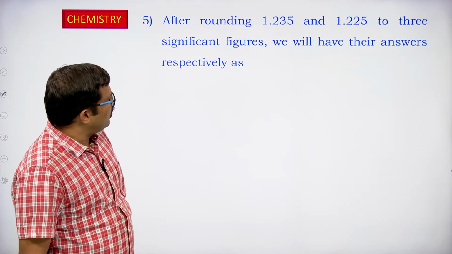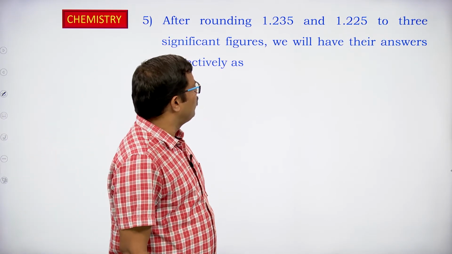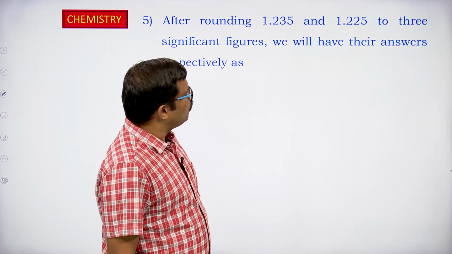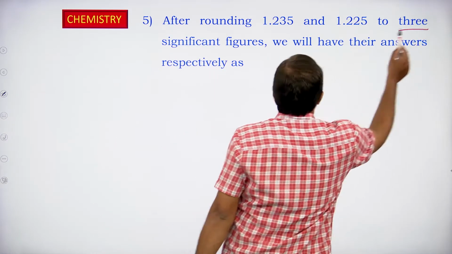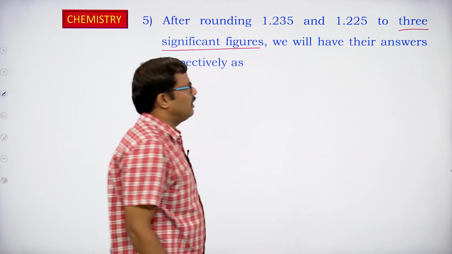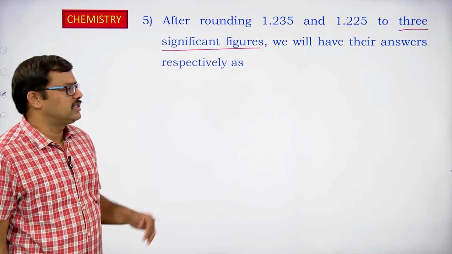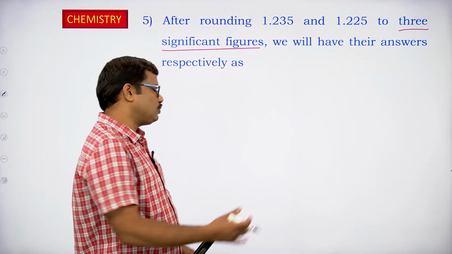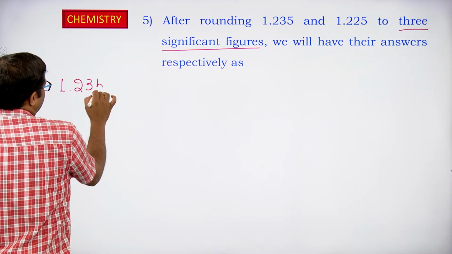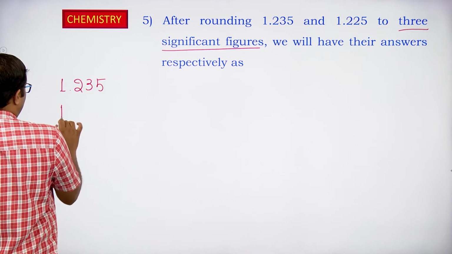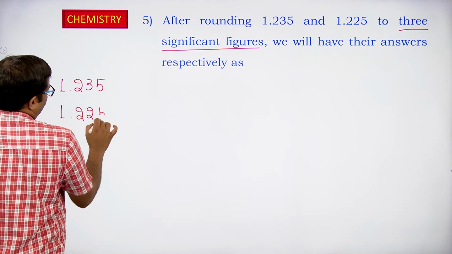After rounding 1.235 and 1.225 to 3 significant figures, we will have their answers respectively as, they have given us 1.235 and 1.225.